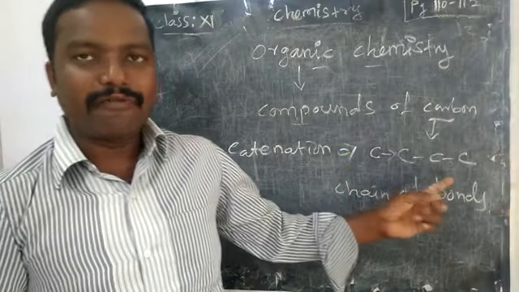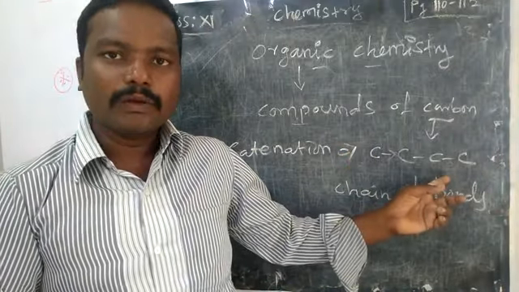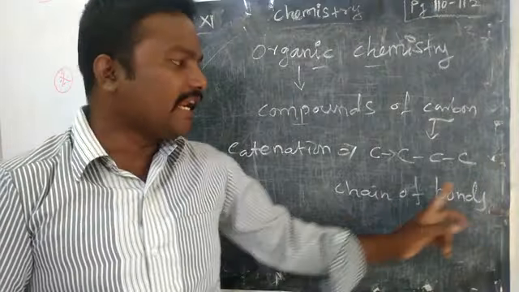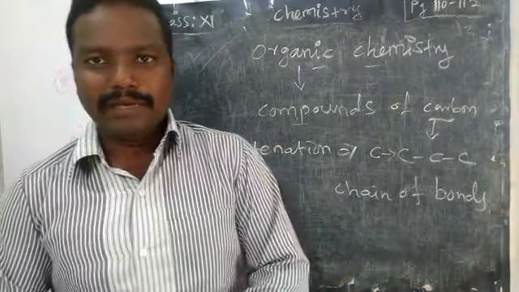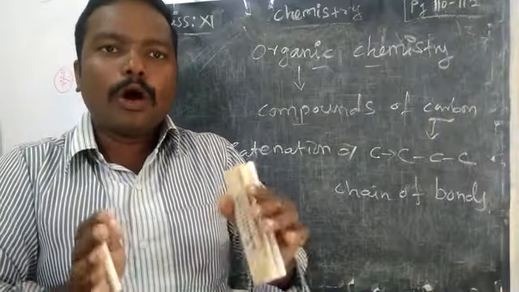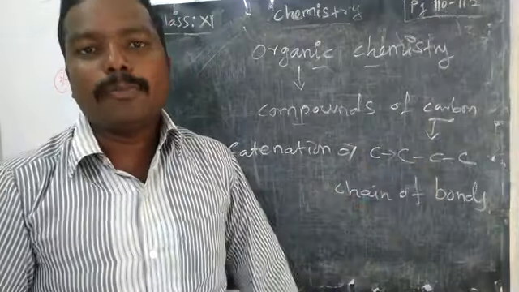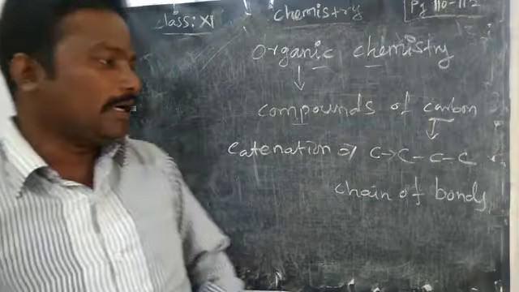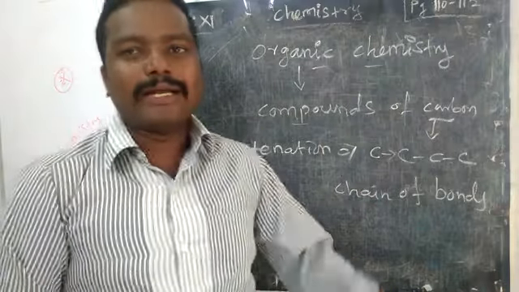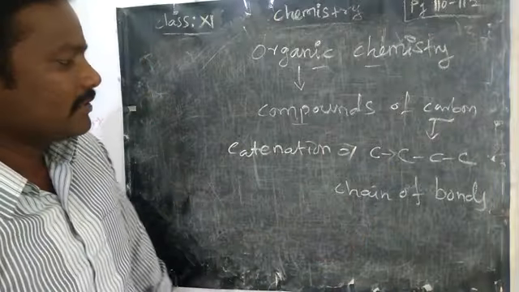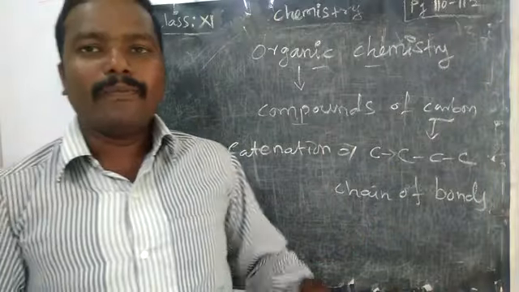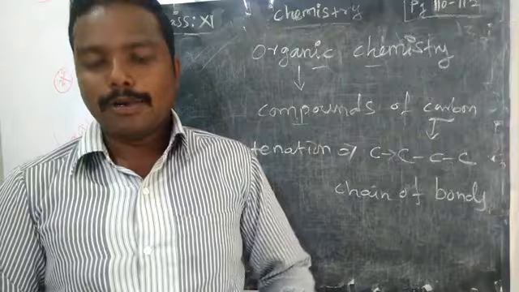The tendency of an element or atom to form a chain of bonds with the same atom of the element. That means carbon, carbon, carbon are forming bonds with each other. That is called catenation. Carbon has that peculiar, important character. That's why it can form millions of compounds.